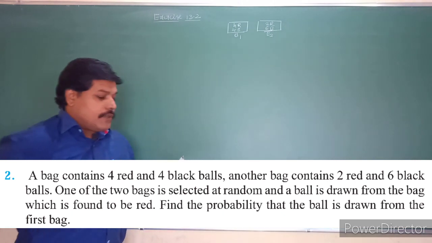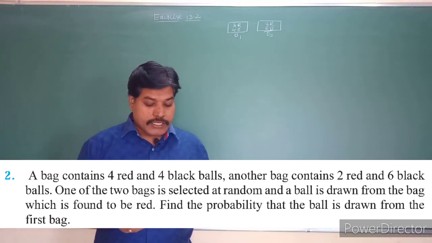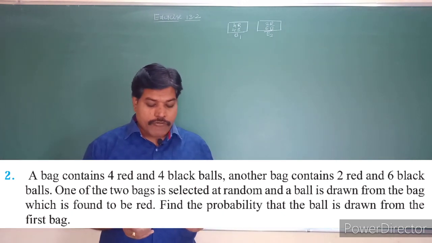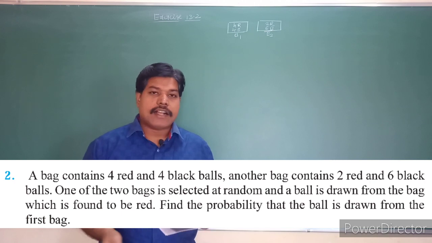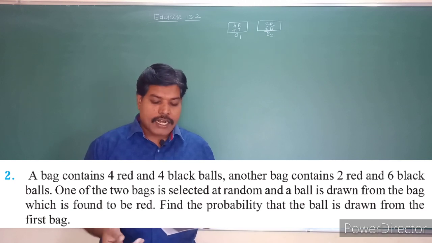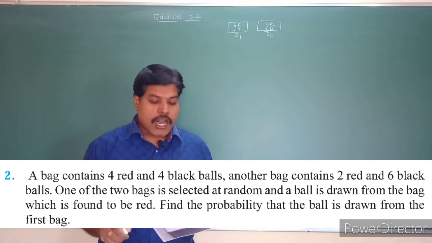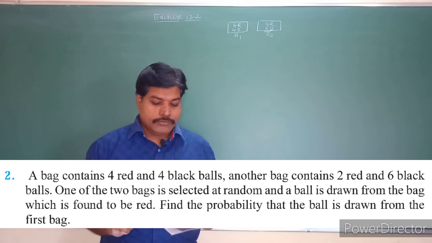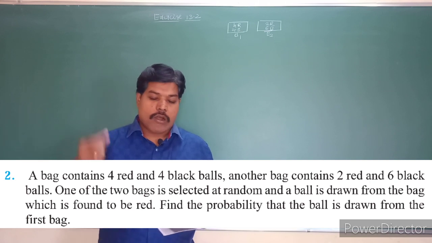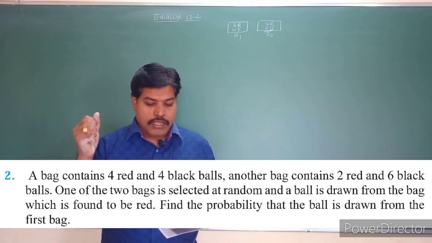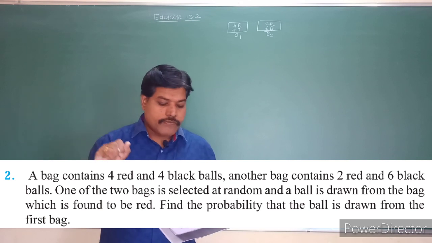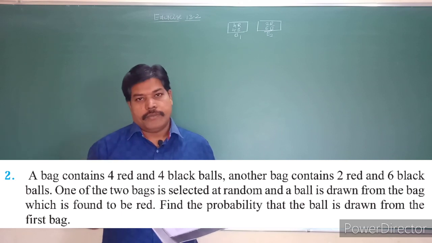So 2 bags are given: a bag contains 4 red and 4 black balls, another bag contains 2 red and 6 black balls. One of the 2 bags is selected at random, and a ball is drawn from the bag, which is found to be red.